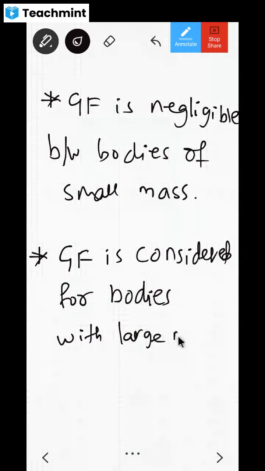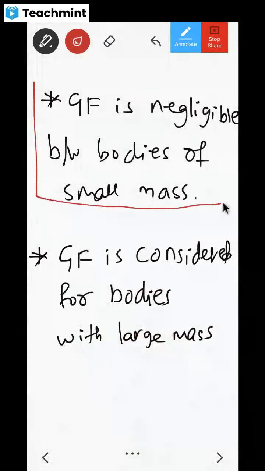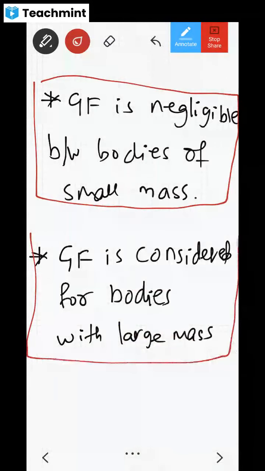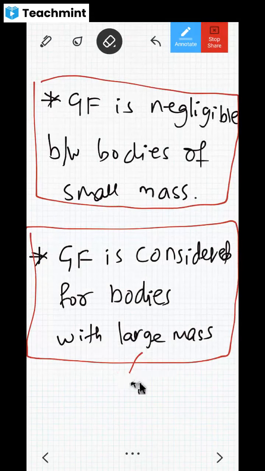What do you mean by large mass? Can you give any example for bodies with large mass? Elephant. No. Again, compared to, I mean, elephant is also, yes, a truck again, being ninth standard.